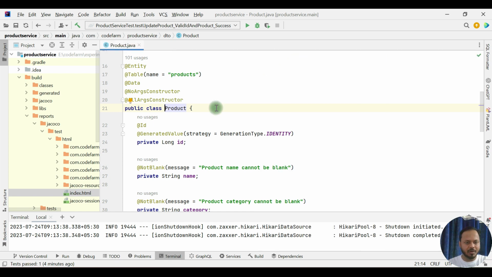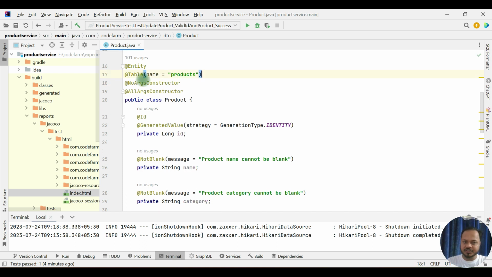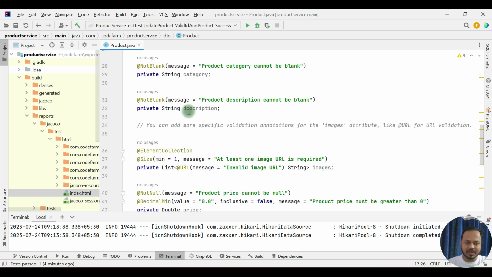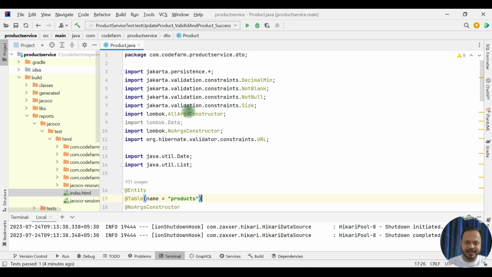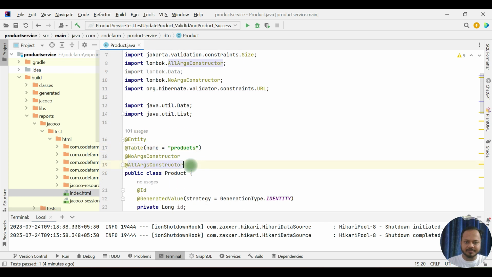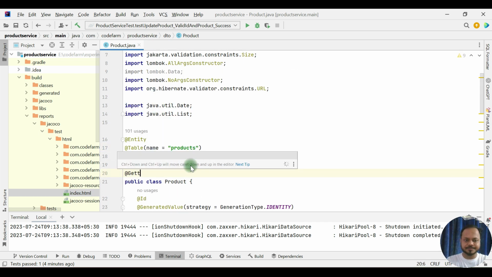That is the problem with Lombok. We have added this data annotation. What is not needed, just do not add this one. For the entity, we need no-args or all-args constructor, and we need the getter and setter, right? So for that, have the getter and setter annotations.